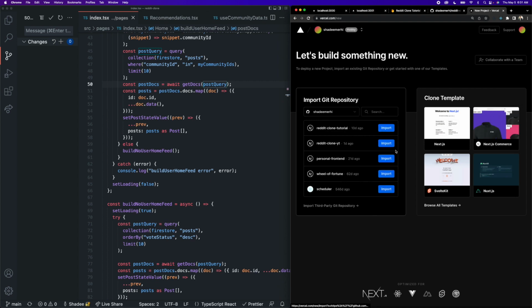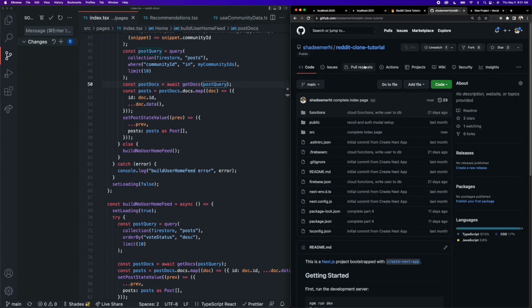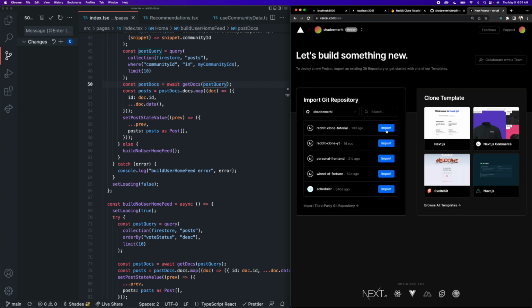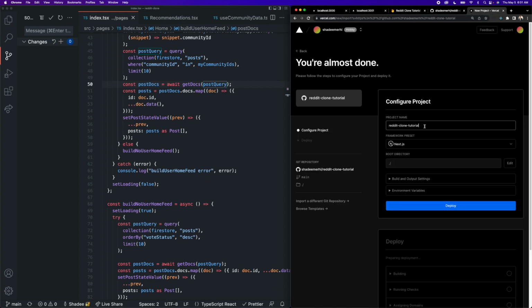With a single click of a button, you can connect any one of your GitHub repositories and get it ready for deployment. So Vercel makes it extremely easy to deploy Next.js apps. Okay, so this is the project here, Reddit clone tutorial. This was the repo we were just looking at. And so I'm going to click on import. And it's going to ask you for a project name. I usually just leave it the same as the repo name.